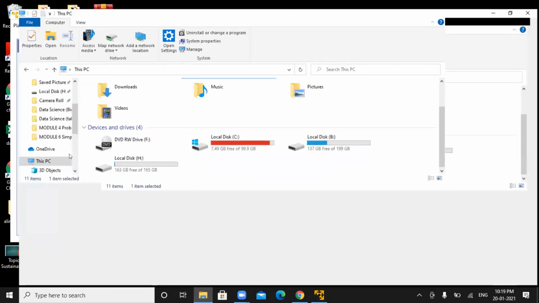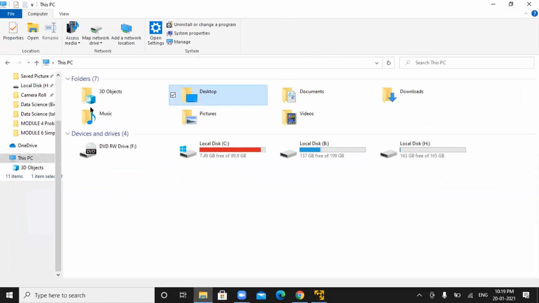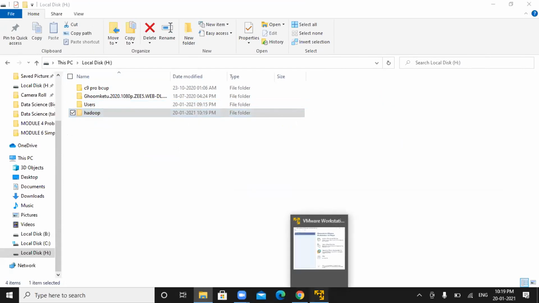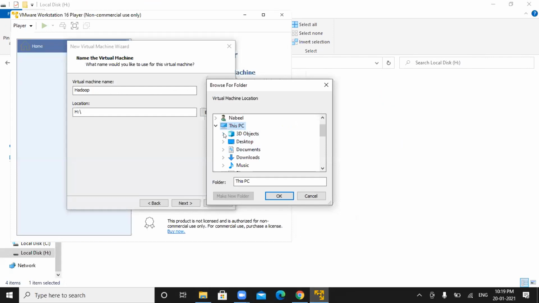Create a separate folder. Okay, you want to have it in this folder. Open that folder. We can give the name Hadoop. Select this. Open that location.